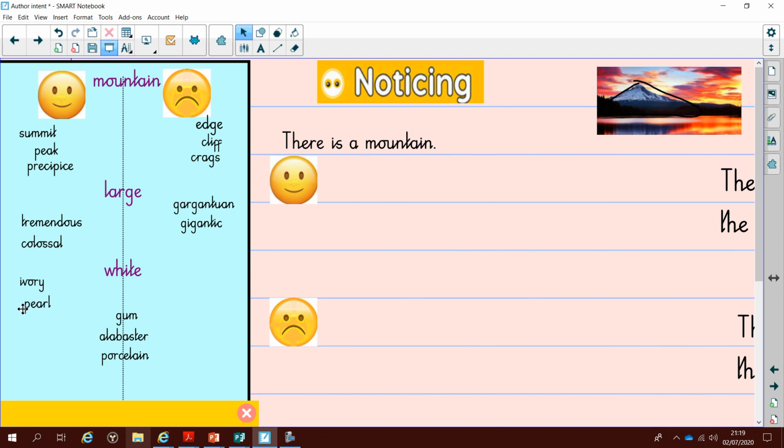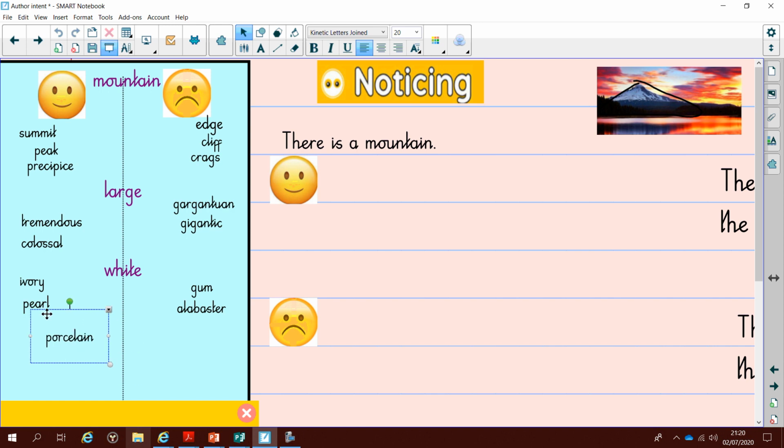Pearl again is associated as a precious stone. So again, that's got positive connotations. Gum, that makes me think of chewing gum. White, grey, white chewing gum. Ew. Alabaster. Now, this is actually an expensive mineral, but I don't like the word. It sounds clumsy and cumbersome. So I'm going to put that over that side, the negative connotation side. And then I've got the word porcelain, which makes me think of fine china and smooth surfaces. So I'm going to put that on the positive connotation side.